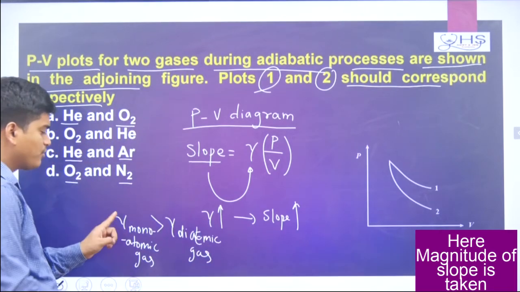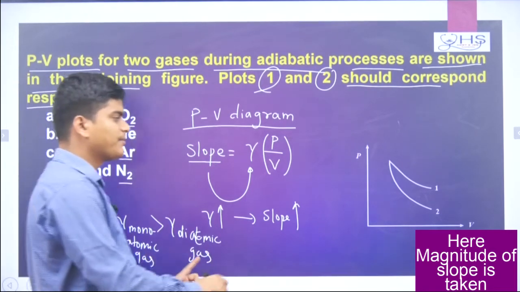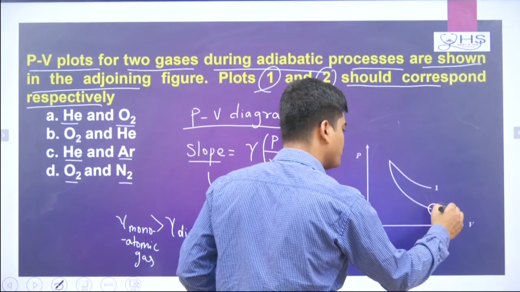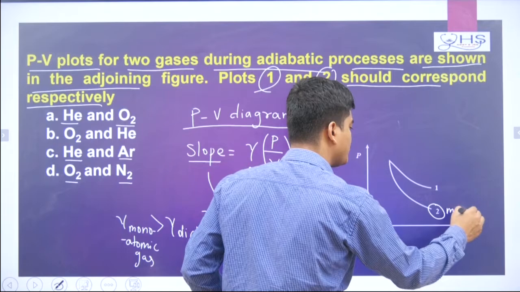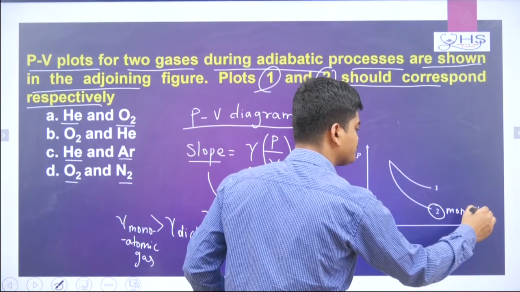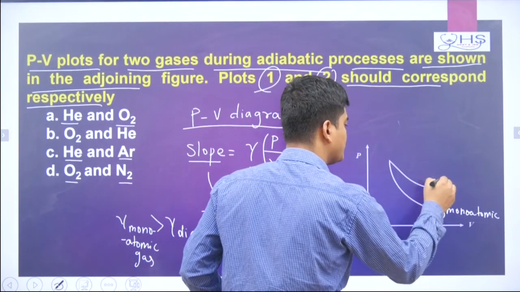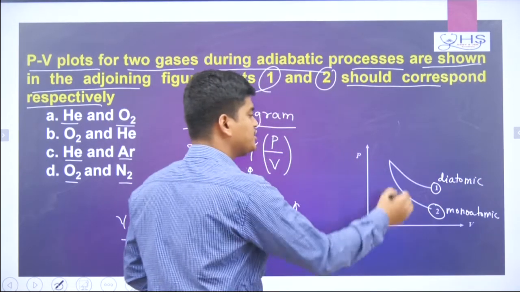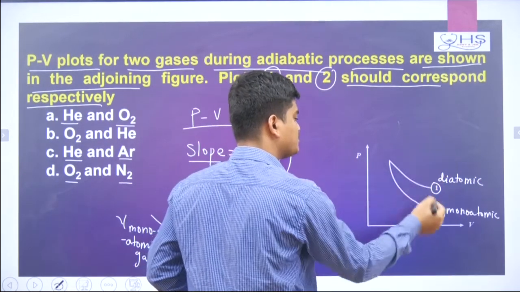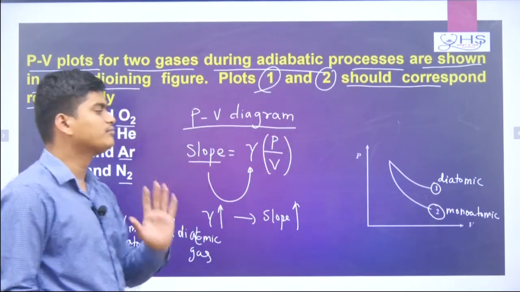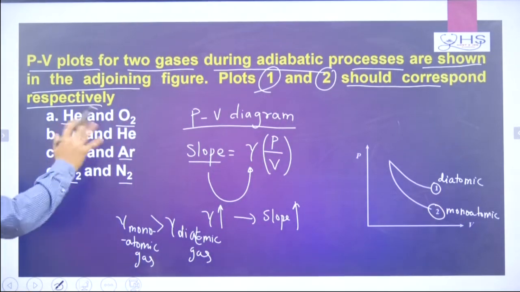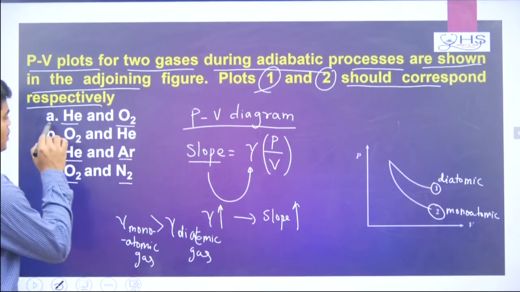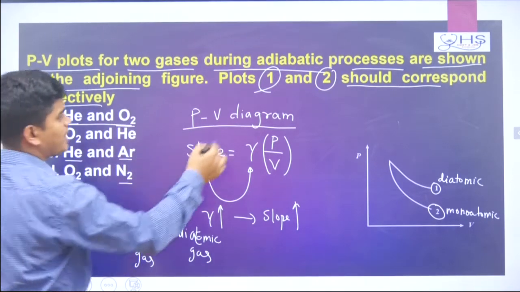So gamma for monoatomic is more, which means the slope is more. So this will be monoatomic and this will be diatomic gas. Either you can put oxygen or nitrogen here, and helium or argon there. Now see, they are asking about the first curve, what is it?